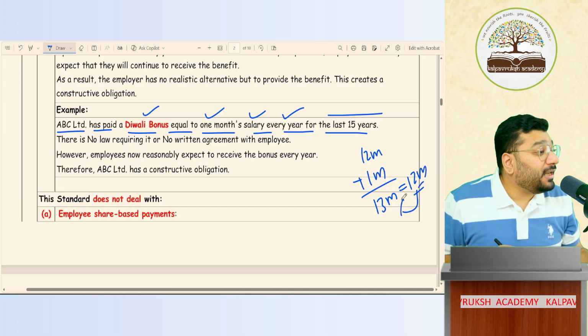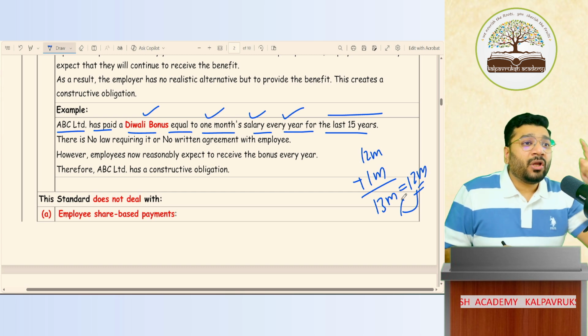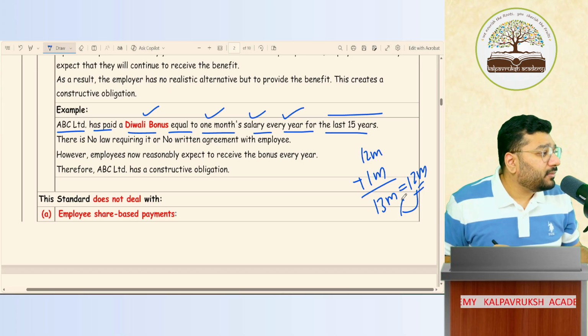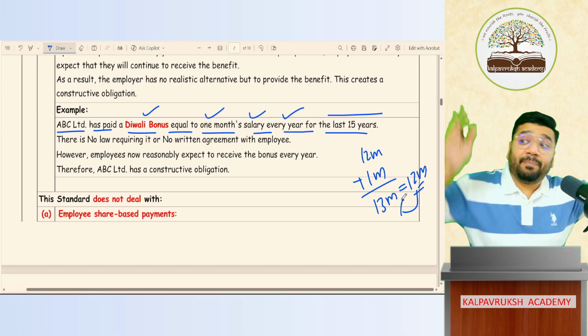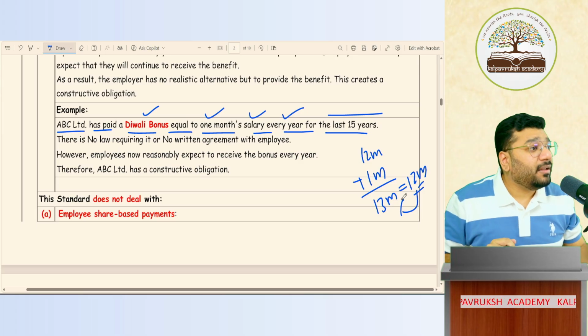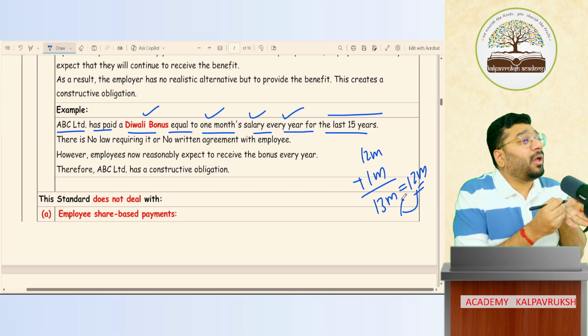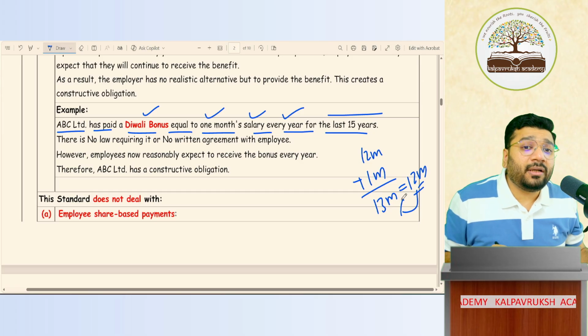What bonus? Diwali bonus. Now the question is, you go to any company, will the company say that I'll give you Diwali bonus in the contract? No. Generally, they will not tell. Big companies, they will tell. But small companies or other entities, they will not say anything in the employment contract that I will pay the Diwali bonus. Got it, not got it.